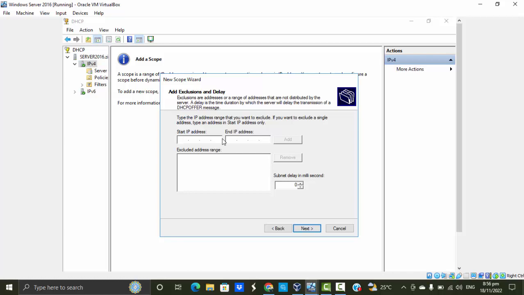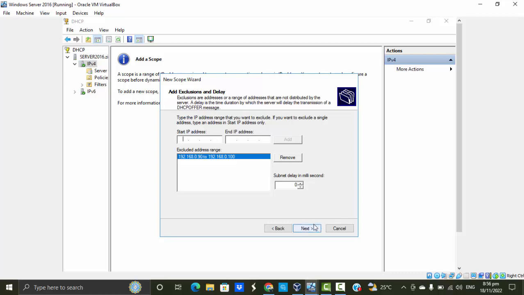So this window is where you can select your excluded address range. So I will select, and when I press Add, this will mean that from .90 to .100 it will exclude it from the scope.